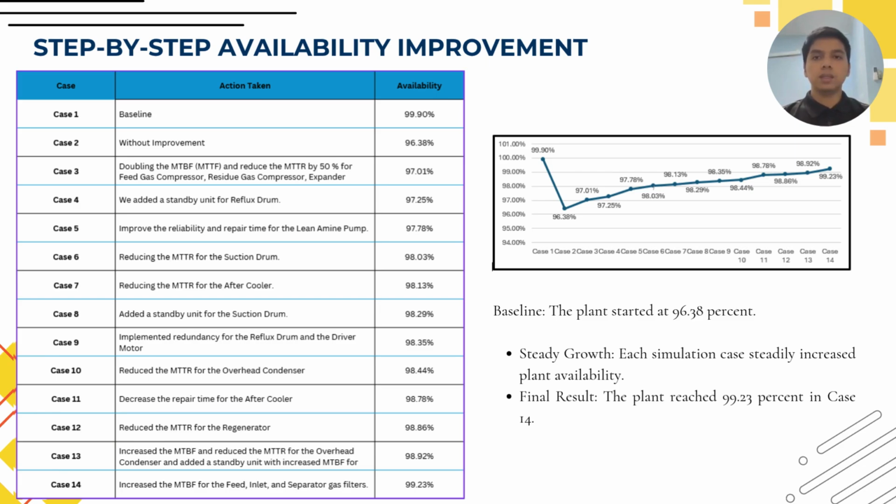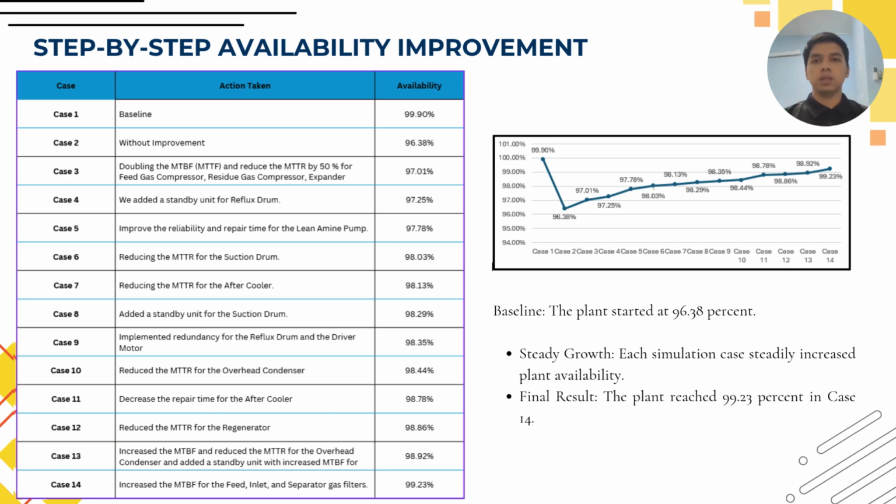Next, this slide shows our step-by-step progress. On the left side, the table details the actions we took across 14 simulation cases. On the right side, the line graph visualizes our growth. As you can see, we started with our baseline in case 2. The initial plant availability was 96.38%. We then began applying our improvements one by one. The graph demonstrates steady growth as we implemented each phase.